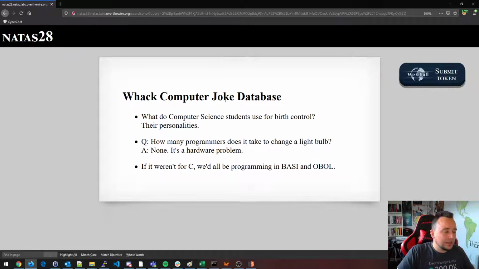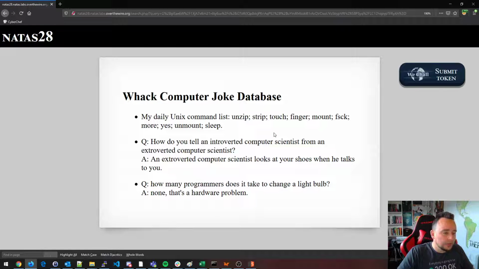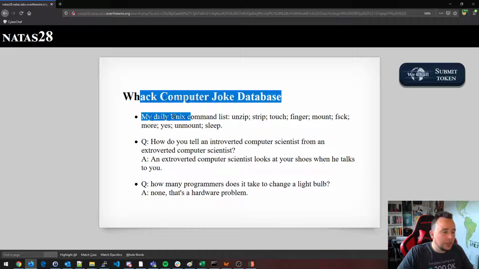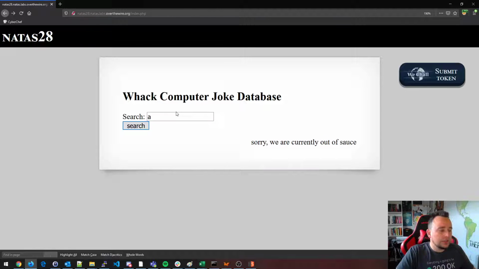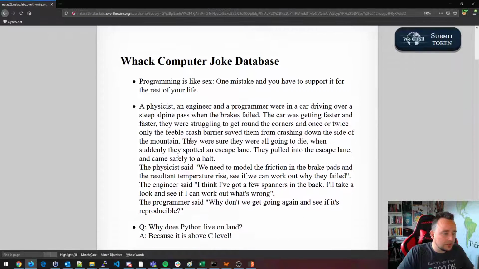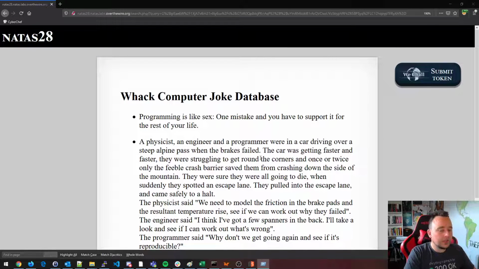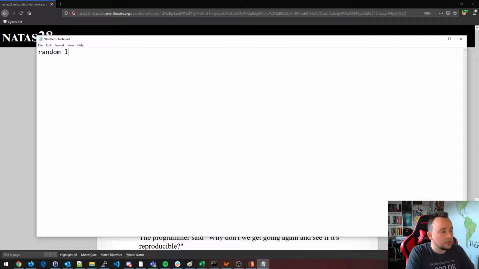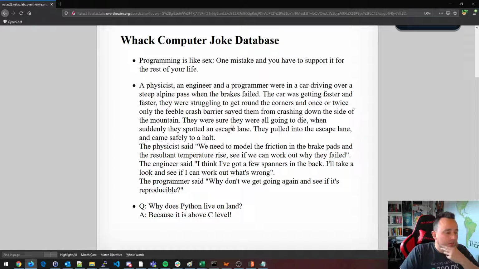Okay. So basically, we can look up jokes, right? We can search for stuff and we can find jokes. Funny thing is, when I just search for A, we get another joke. My daily Unix command list is unzip, strip, touch. Okay, that's a dirty joke. But interesting thing is that when we search for the same thing, we are actually getting a randomized list of jokes here. So that kind of begs the question. We got a random list of jokes, and also we're only getting 3, so there's a limit 3 in here.